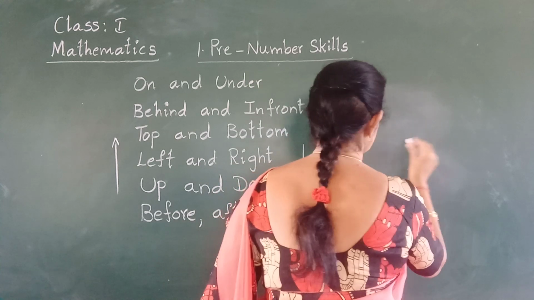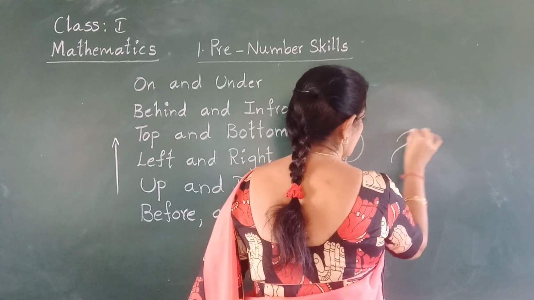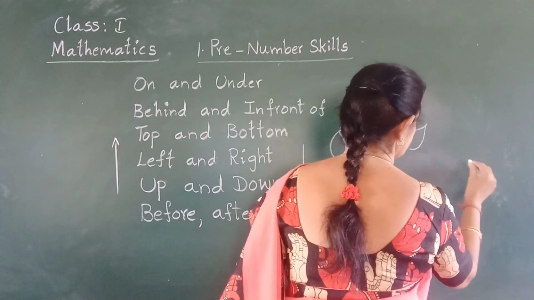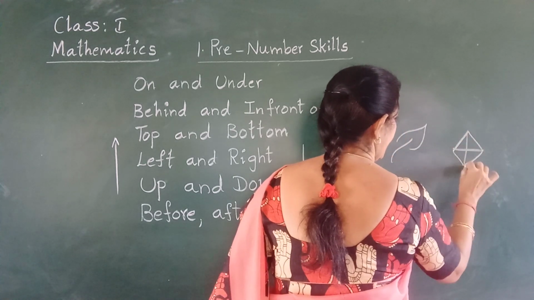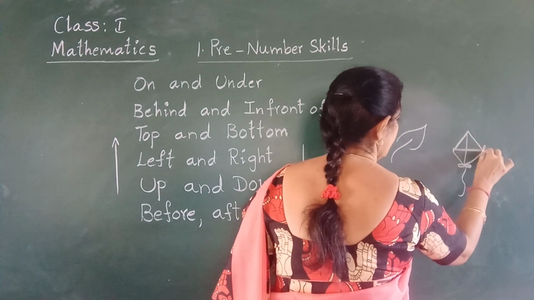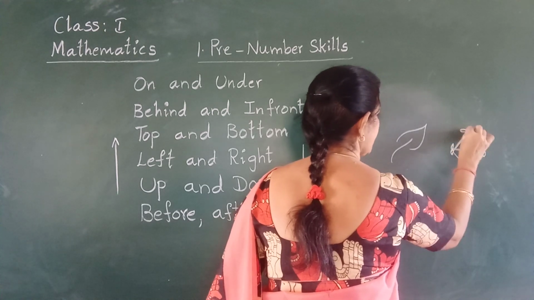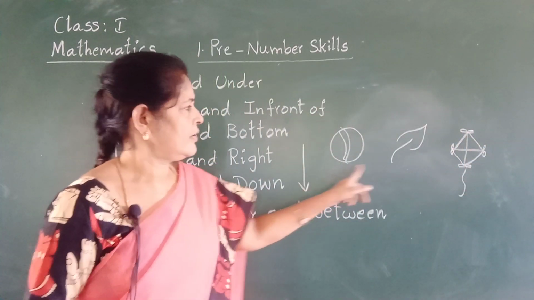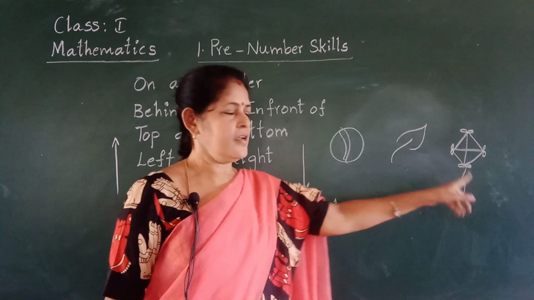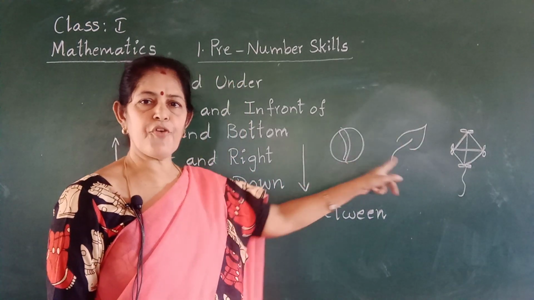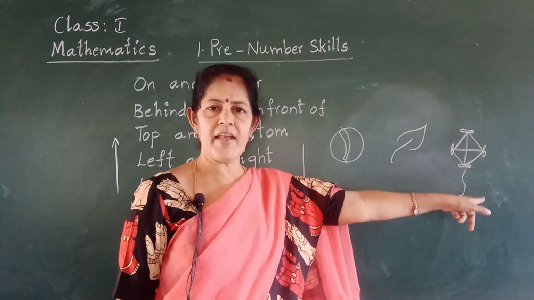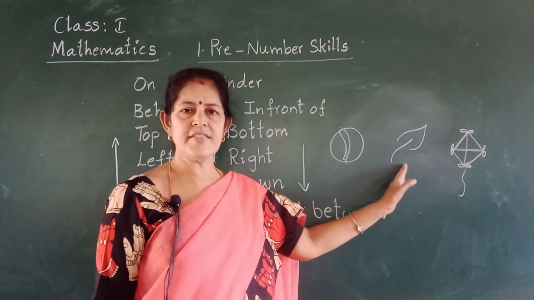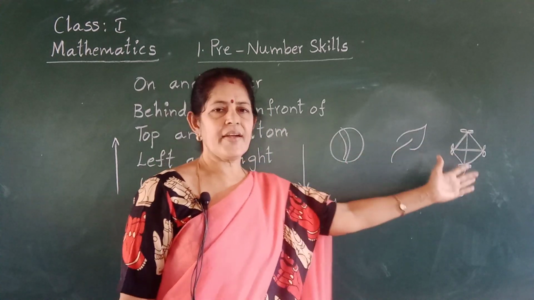Ball, leaf, kite. Here I am going to draw. See, look at the pictures, Nana. Ball, leaf, kite. Ball is before the leaf. Kite is after the leaf. Leaf is in between ball and kite.